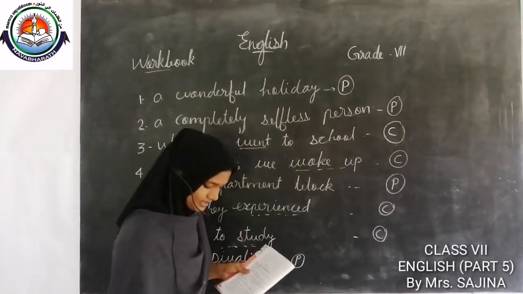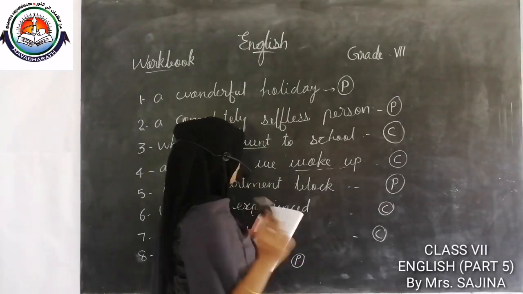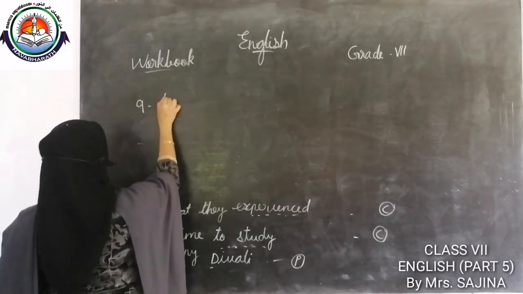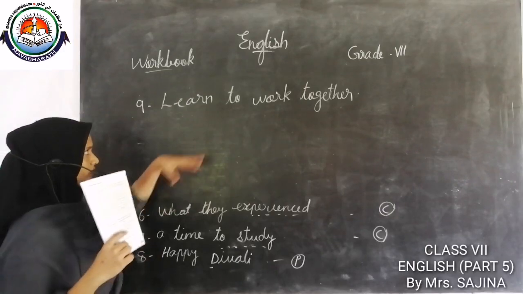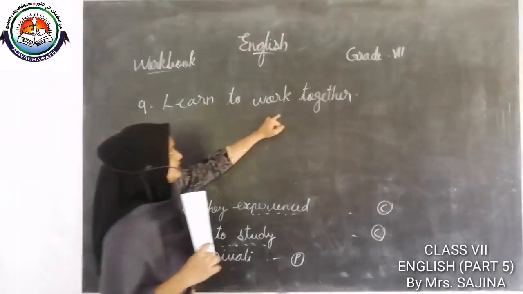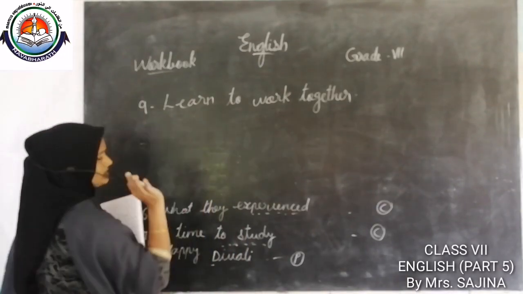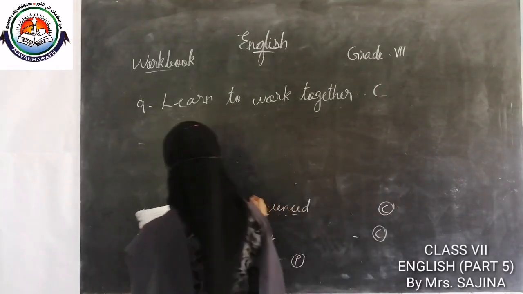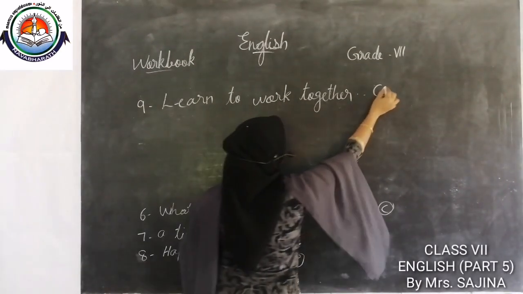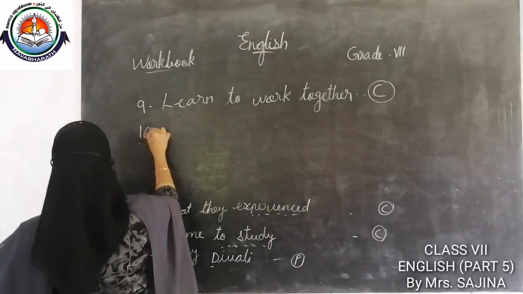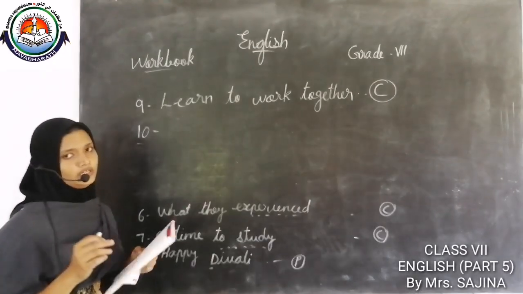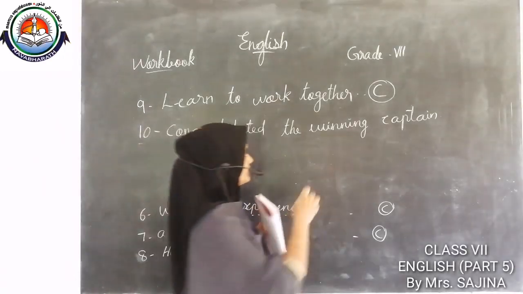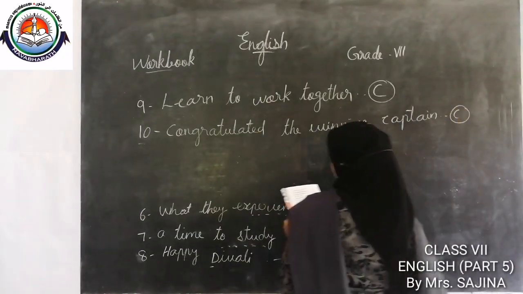Then next one, okay, let me read. Ninth one, learn to work together. Here we can see a verb. So this is a clause. Learn to work together. Then tenth one, congratulated the winning captain. You can see one verb, congratulated. So this is a clause.